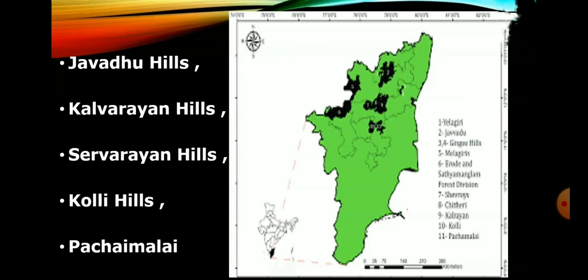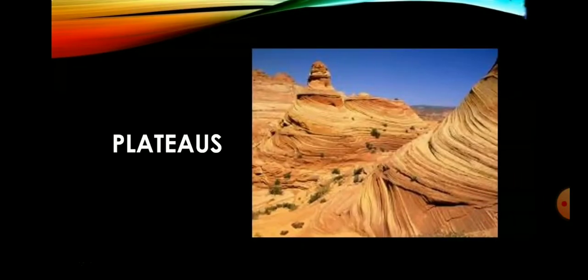Last one, Pachimalai. It is the lowest hill range, spread over the districts of Perambalur, Tiruchirappalli and Salem. In the Tamil language, Pachai means green. The vegetation in this range is greener than the vegetative cover of the other hills in this region. Hence, it is named Pachimalai. Jackfruit is a popular seasonal agricultural product of these hills. Next one, we will see about plateaus.